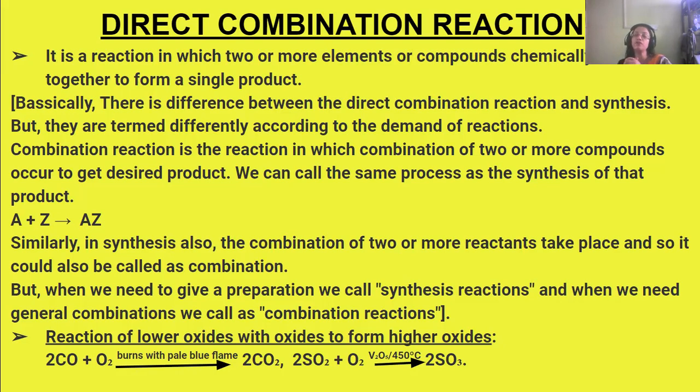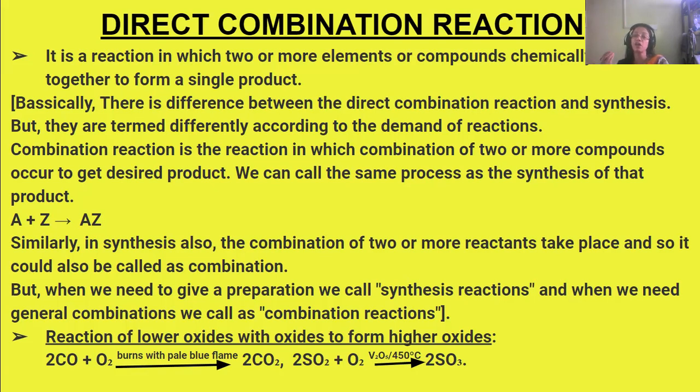First is the reaction of lower oxides with oxygen to form higher oxides. So what do we see? Lower oxide means, see, carbon monoxide is a lower oxide, which is combining with oxygen. When carbon monoxide burns in oxygen with a pale blue flame, carbon dioxide is formed.